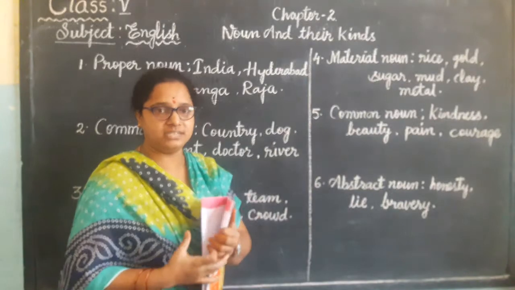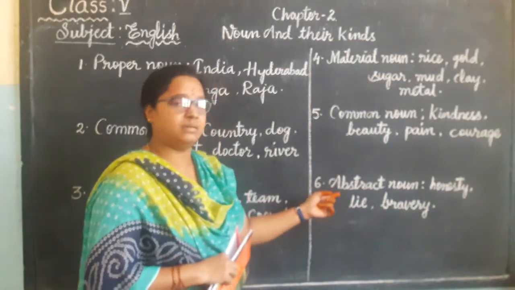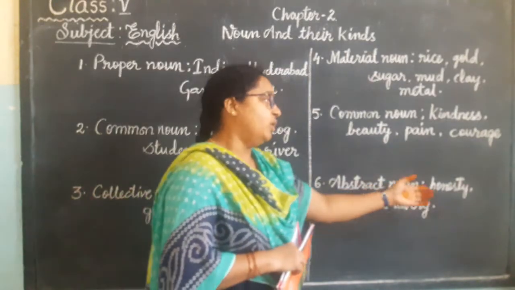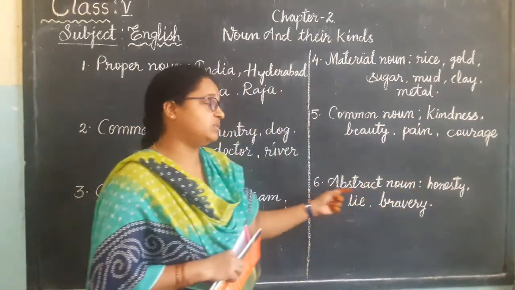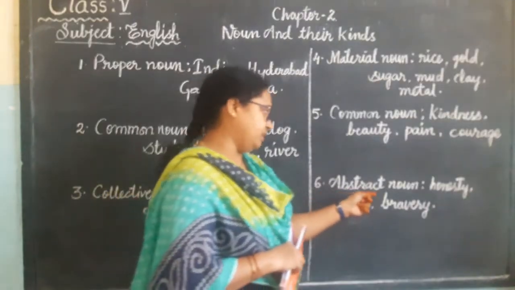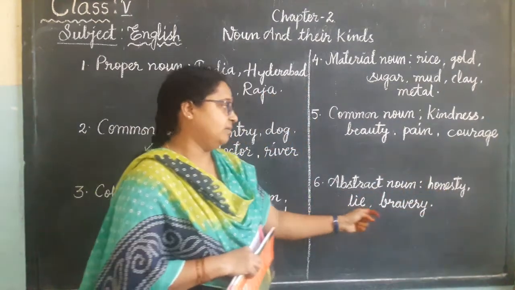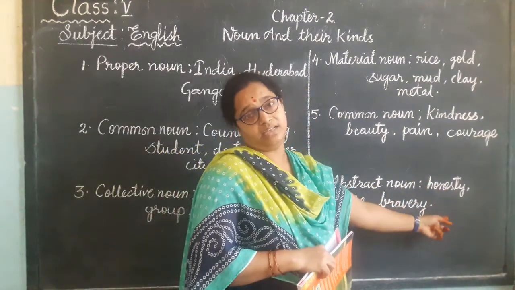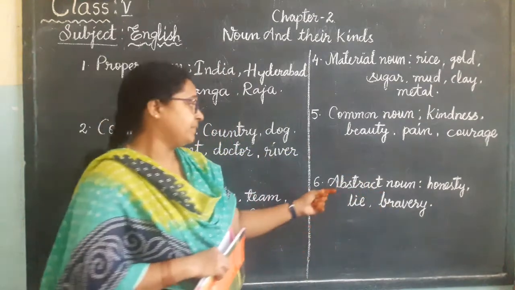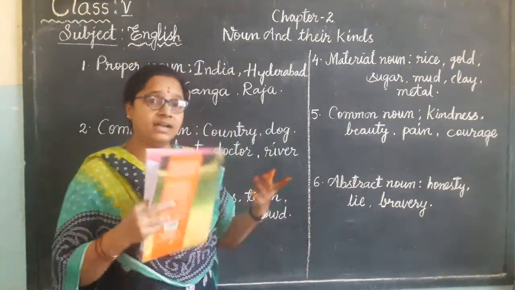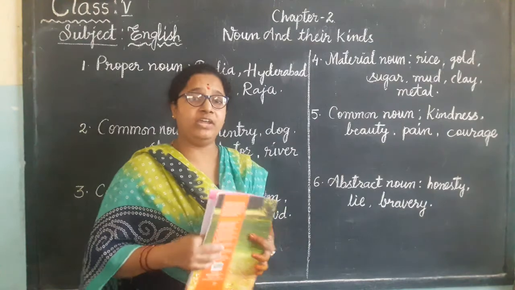No, we can't see, isn't it? So such nouns come under abstract noun. Honesty, lie, bravery, cowardice, these all come under abstract noun. The things we can't see but we can feel.